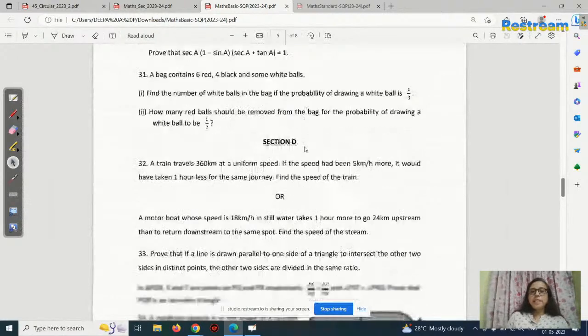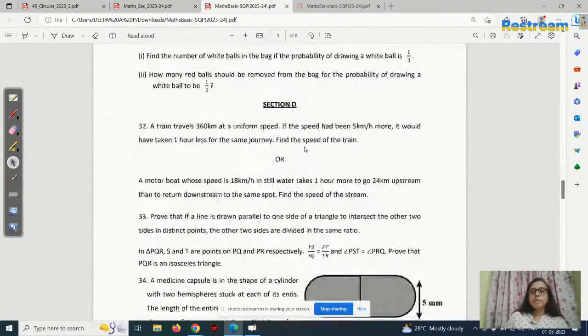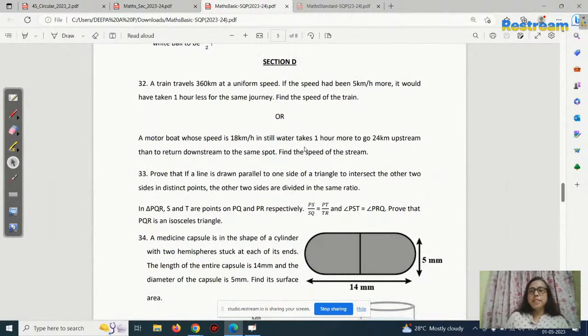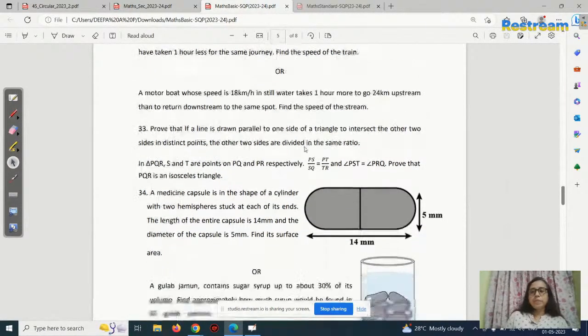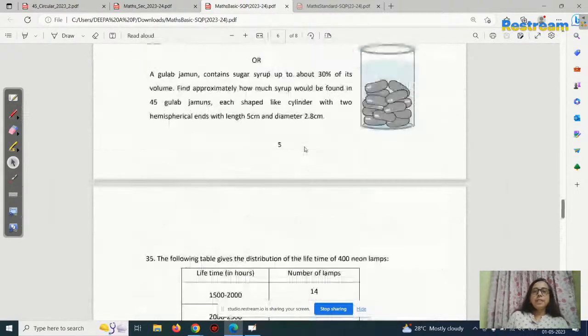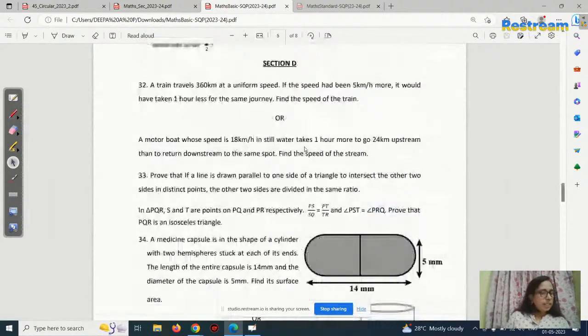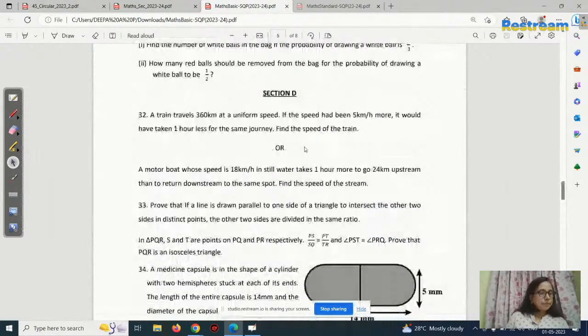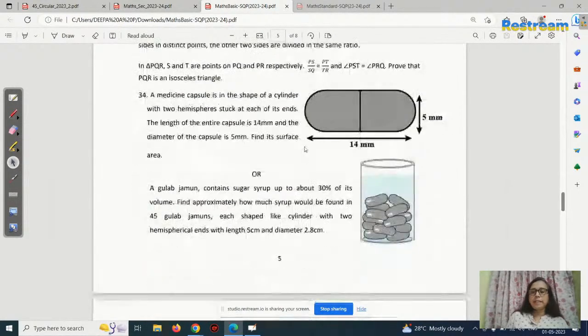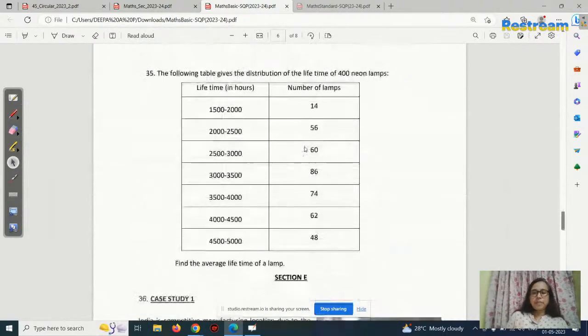Now section D, you can see this question number 32, this is a 5 mark question, each one carries 5 marks. Section D is not based on case based questions. Section E is only based on the case based questions. Okay, section D is this one: 32, 33, 34, and 35. Each one carries 5 marks. Do you understand? 5 marks.